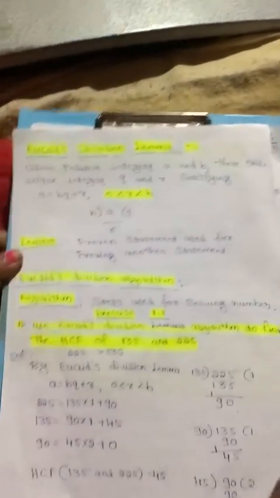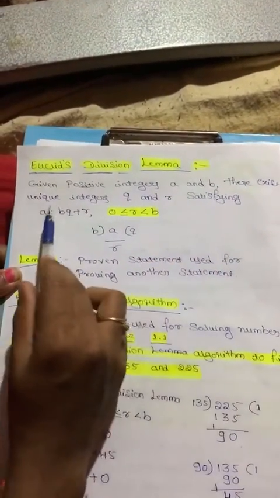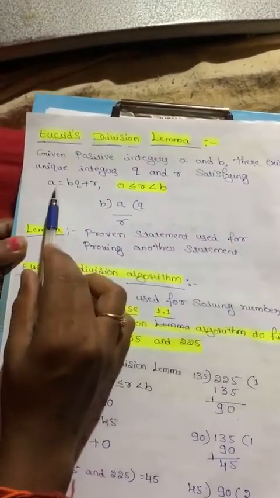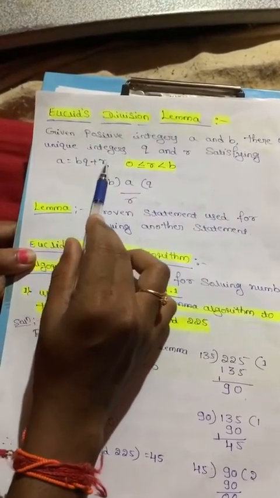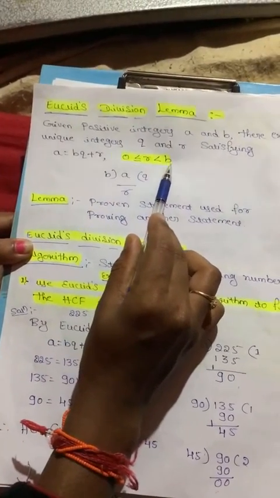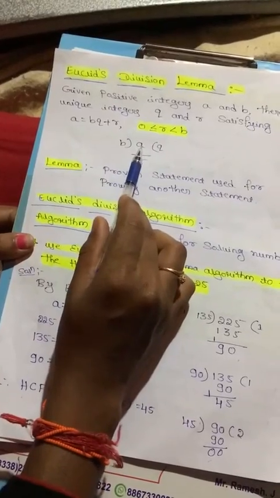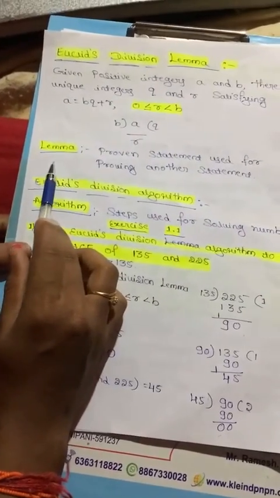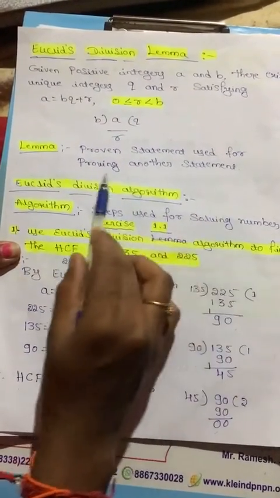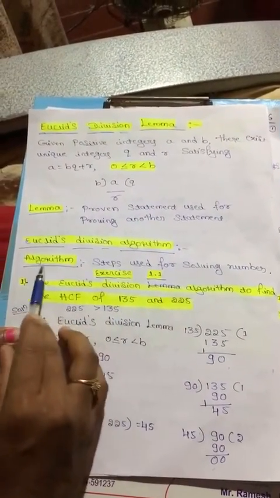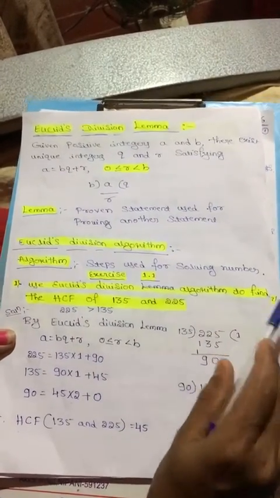Next, Euclid's division lemma statement: given positive integers a and b, there exist unique integers q and r, the quotient and remainder, satisfying a equals bq plus r, where r is greater than or equal to 0 but always less than b. Here a is the dividend, b is the divisor, q is the quotient and r is the remainder. A lemma is a proven statement used for proving another statement. Next topic is Euclid's division algorithm. An algorithm is nothing but the steps used for solving a problem.